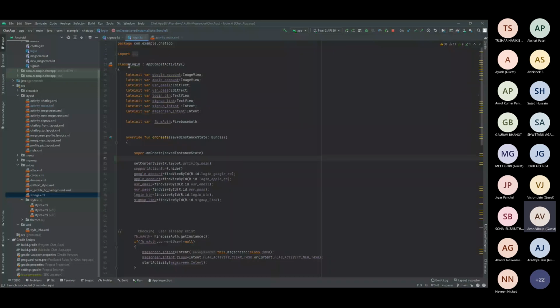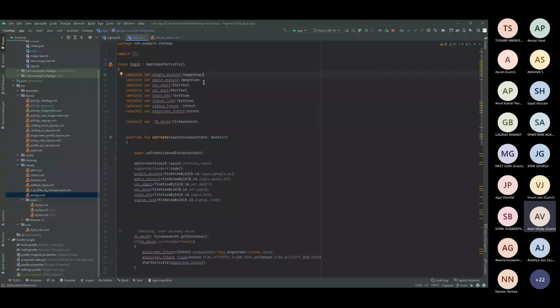Basically, inside the class you just have to declare it globally, and the keyword you have to use is lateinit var. And as we all know, in Kotlin we declare the type also. For example, if it's a string, you just write a colon and then String. You do the same thing here, but using the particular module. If it's an ImageView, then ImageView; otherwise EditText, or whatever module it is.